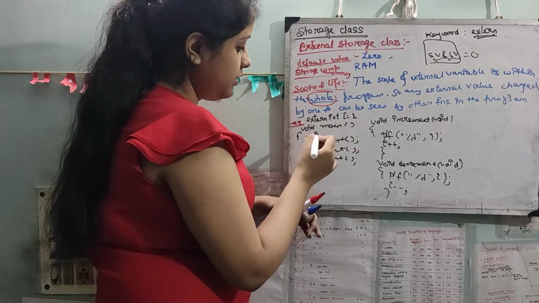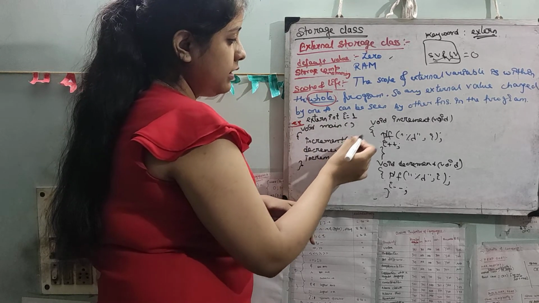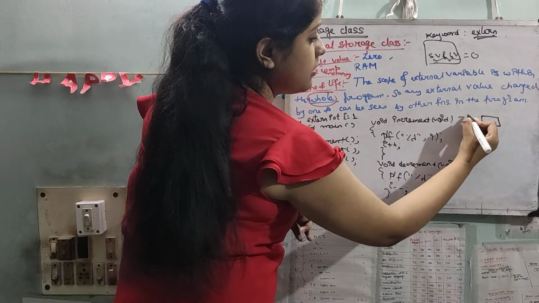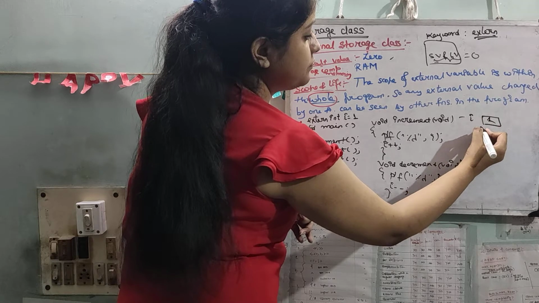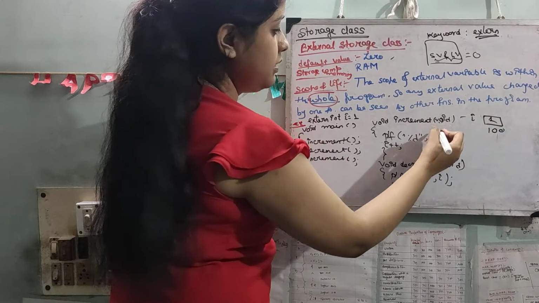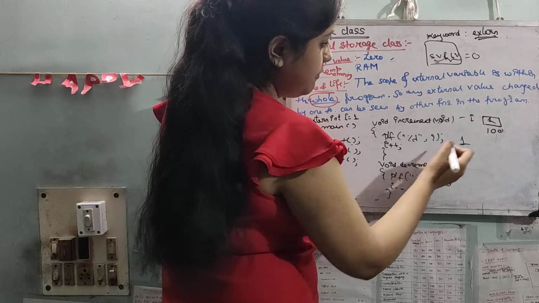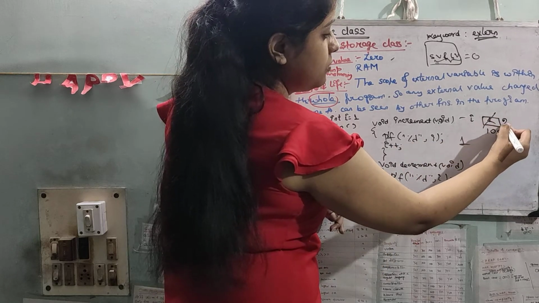So let's write it. Void main, increment. Let's go to this function. Increment: i is 1. Void increment, printf i, 1 is printed. i plus plus, 1 is incremented to 2.